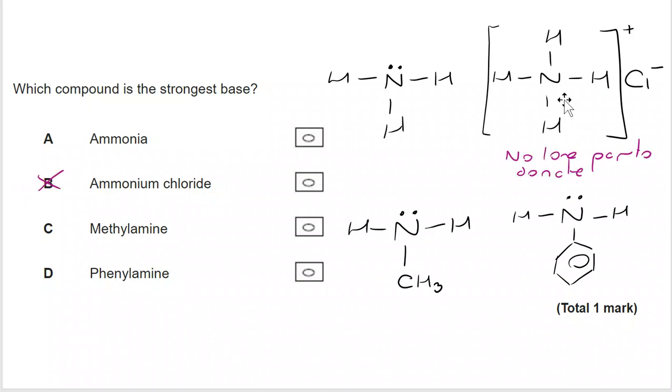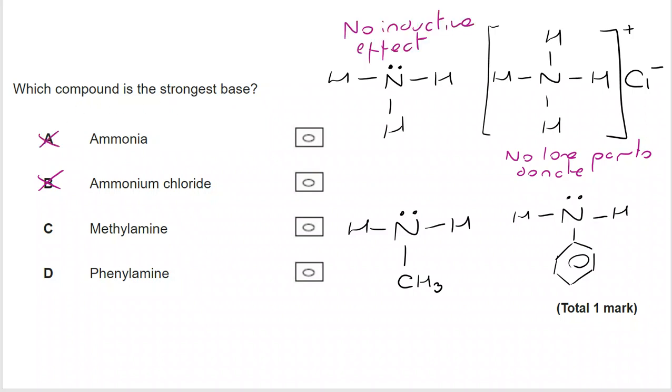If we consider ammonium chloride, well, there isn't a lone pair on there. The lone pair has been taken up in a dative covalent bond. So if it doesn't have a lone pair, it can't be a lone pair donor, and therefore it's not going to act as a base.